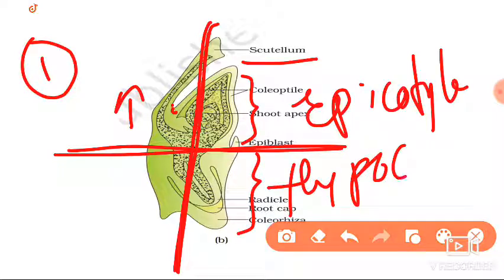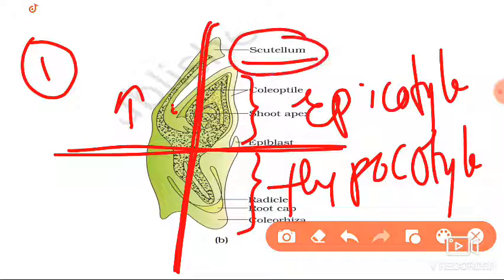Please remember these two regions, epicotyl and hypocotyl. And here you can find the scutellum, a single scutellum, or single cotyledon.